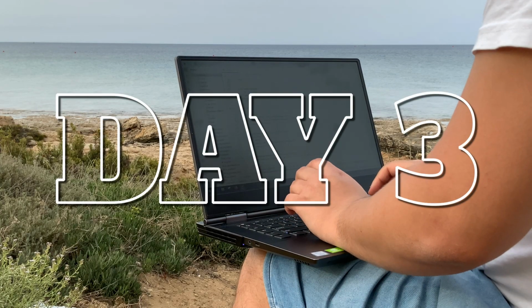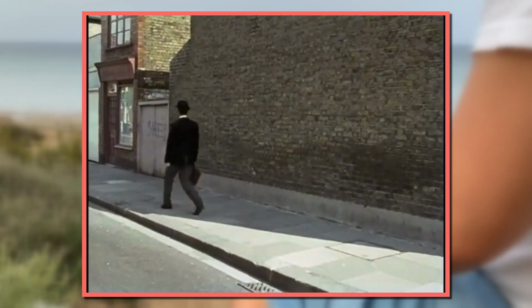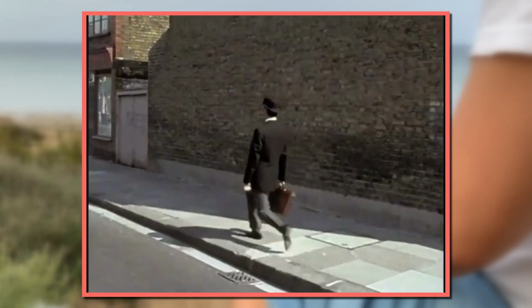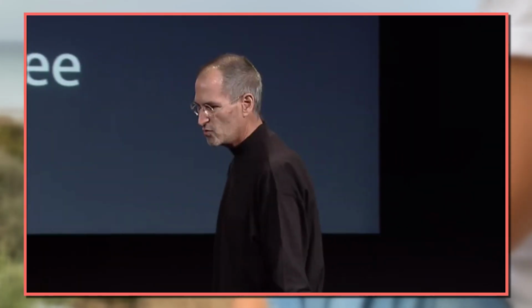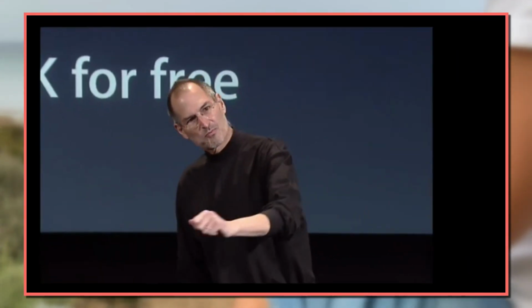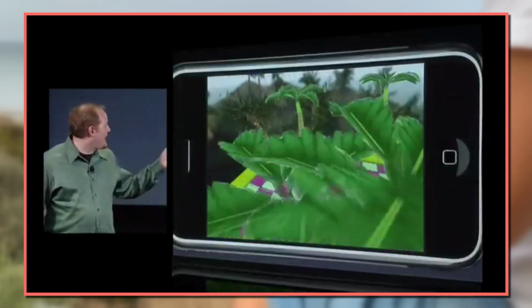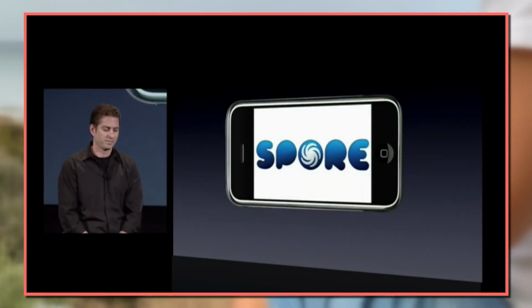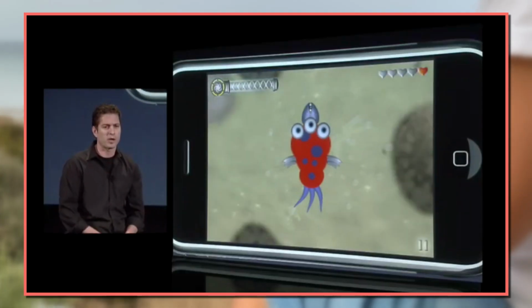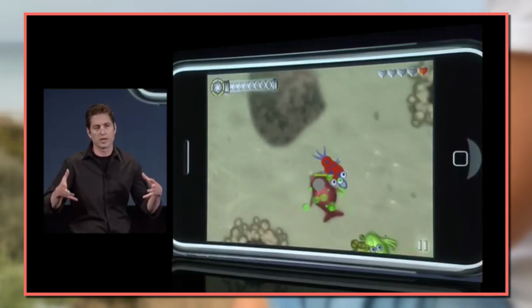On the third day, I decided to look for another game to support and take a step back. And not just a small one, but a step way back to 2008, the year when the original iPhone SDK was revealed. During the announcement, Apple showcased a few games, such as Super Monkey Ball and Spore. Spore Origins is a mobile spin-off of Spore and focuses on the prebiotic soup stage of the game.